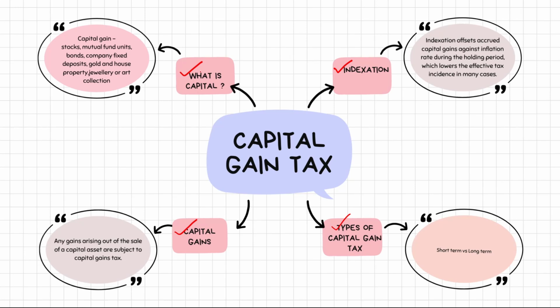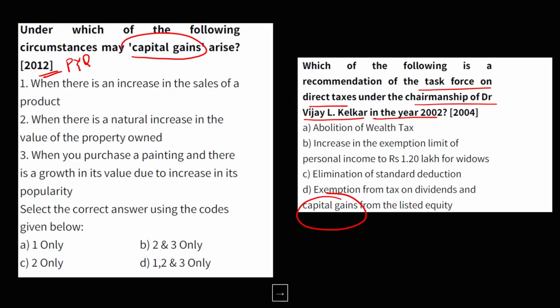So first of all, what is considered as capital? Stocks, mutual funds, bonds, companies' fixed deposits, gold, house, jewelry, and art collection. With this knowledge, we will easily answer the question which came in the UPSC prelims examination 2012.